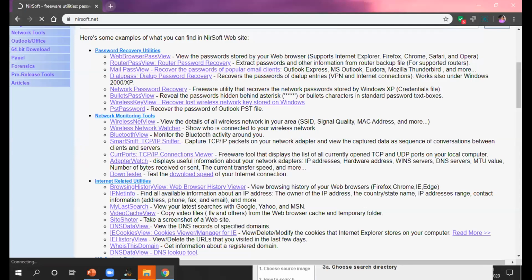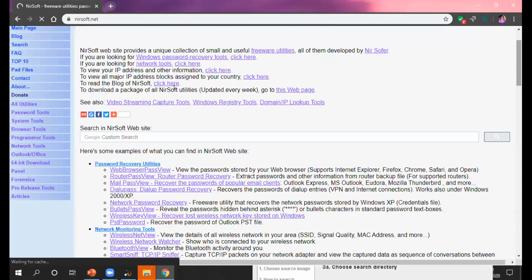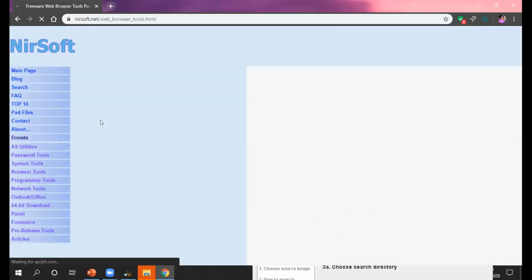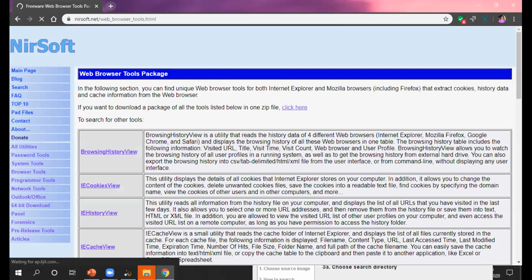Okay, we'll go for browser tools. On the left hand side, you will get all the utilities, that is password tools, system tools, browser tools, programmer tools, network tools. So we will go for browser tools. We'll see one or two browser tools, right?